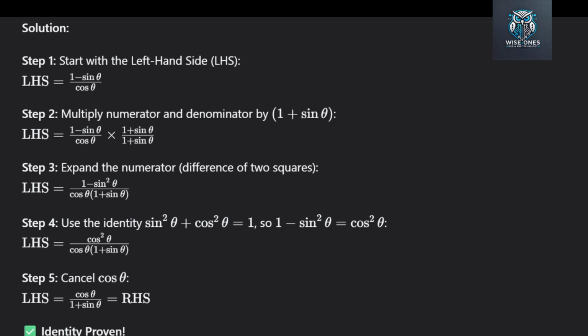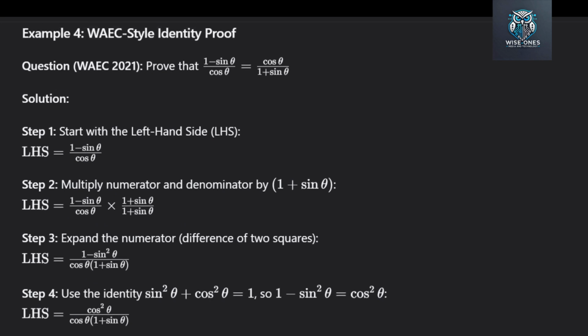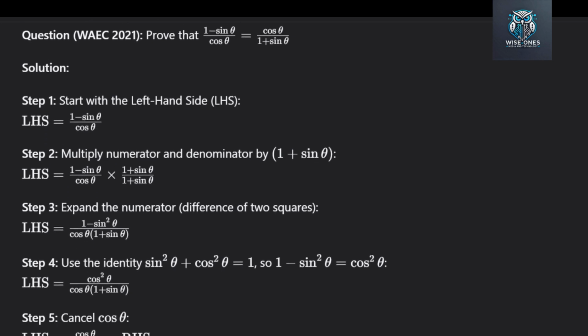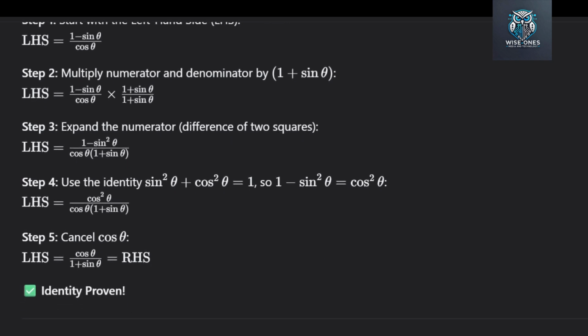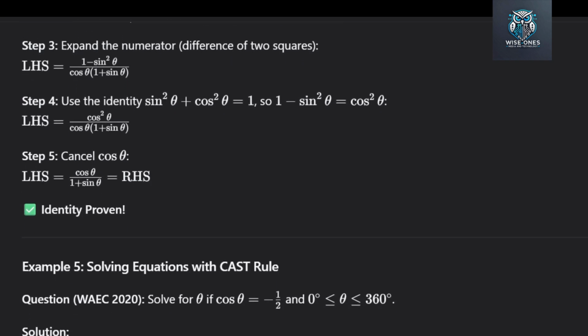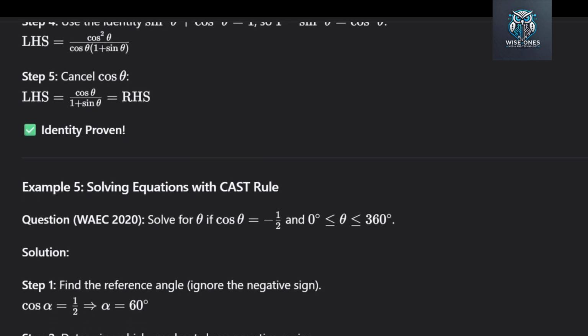Step 5. Cancel cos theta. We have cos squared theta on the top. That is cosine theta times cosine theta. We have 1 cosine theta on the bottom. We can cancel 1 cos theta from the top and the bottom. We are left with cosine theta over 1 plus sin theta. This is exactly the right-hand side.